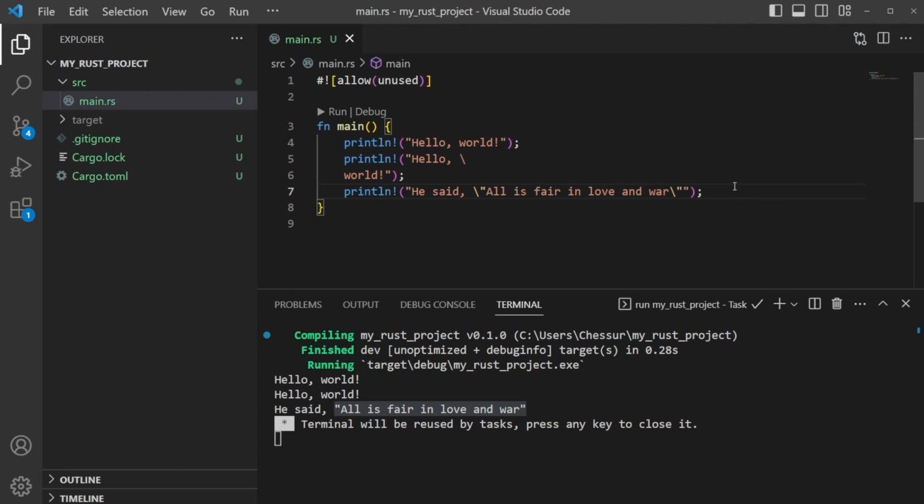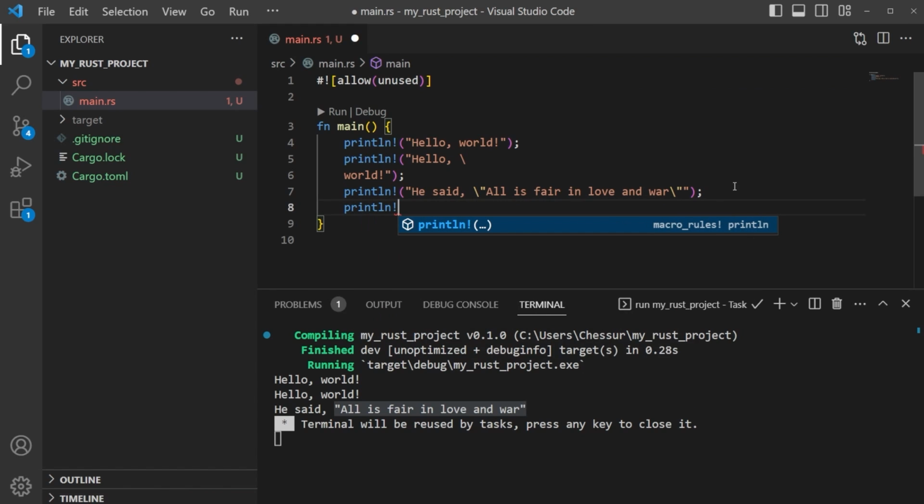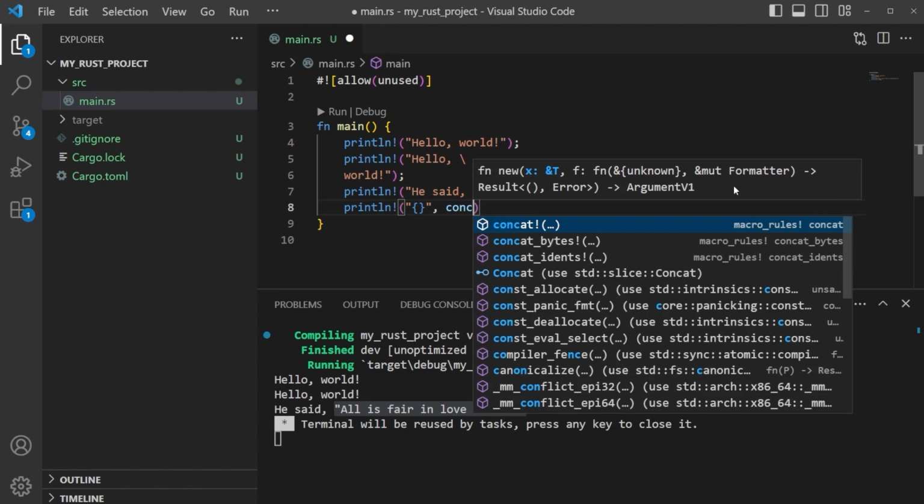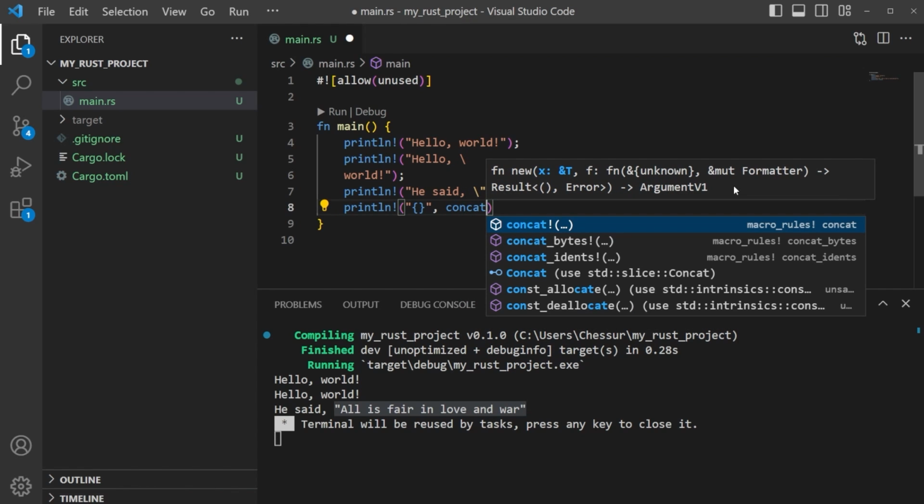So escaping is important depending on what you're doing with it. We can also concatenate strings. It's a little bit easier in Python, but there's actually a method built into Rust. So if we come in here and we just say something like quotes, and if we wanted to say something like hello world, we could. You can imagine at this point that we have two variables stored, but I'm just going to use two strings really quick just for the simplicity of it.